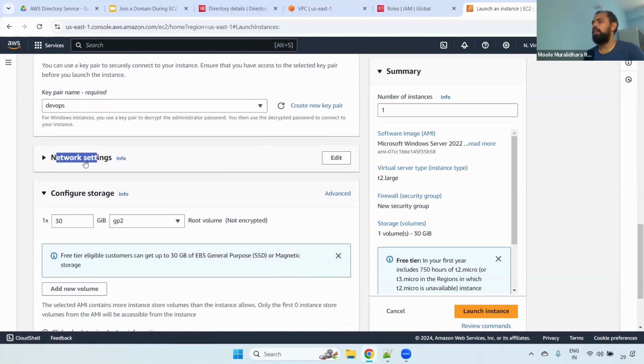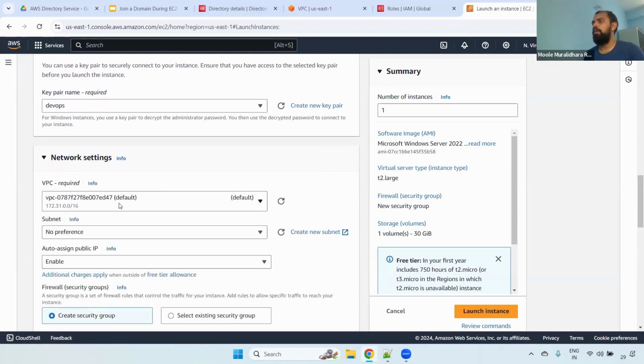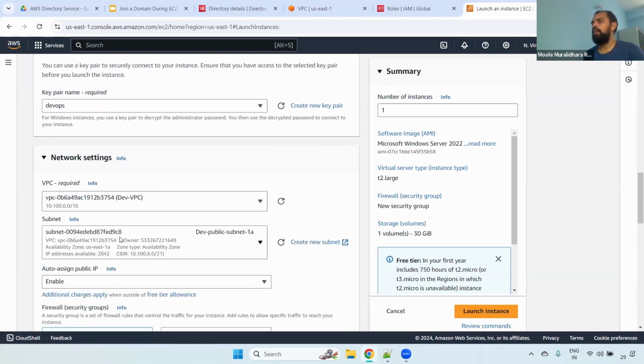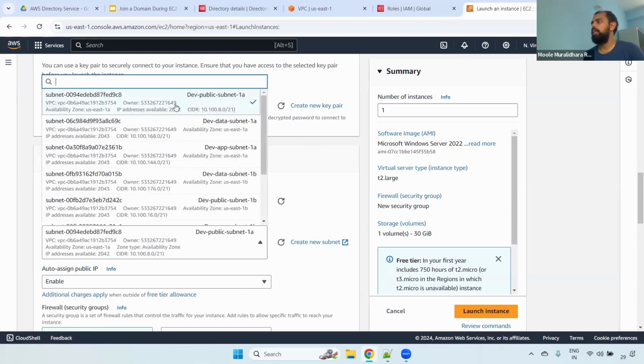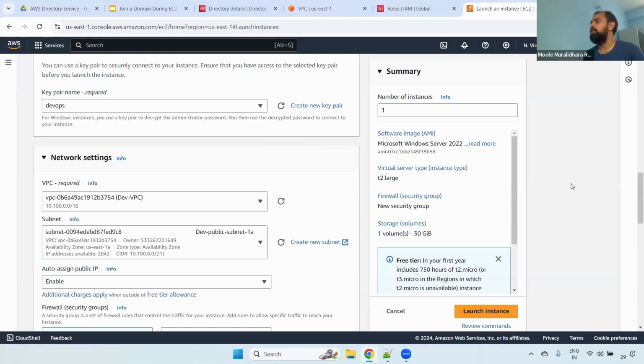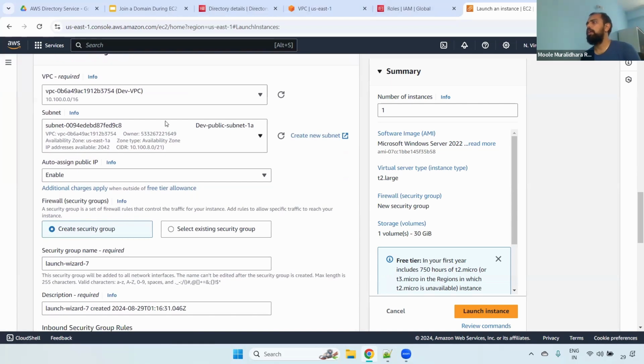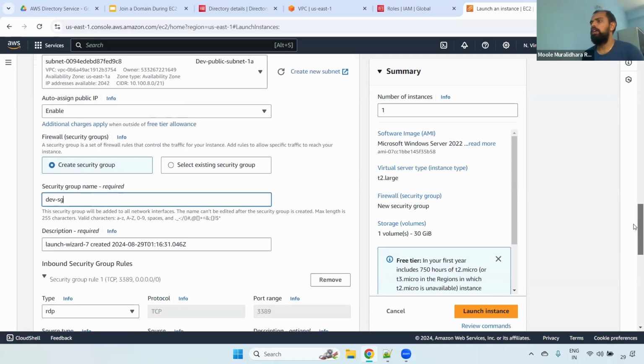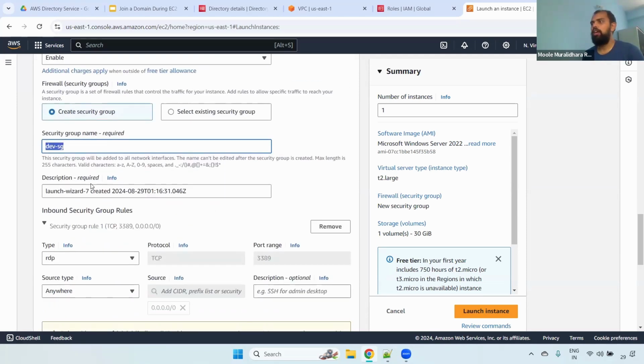And here, most important, where you want to create the particular server. I'm selecting edit. I want to select dev, and then you can select the specific subnet. I'm selecting the public subnet because I need to connect. If I select the private subnet, I require client VPN. Currently, we don't have any client VPN, that's why I selected the public one. Auto-assign public IP is fine. Here I'm giving the security group name dev-lc, and I'm allowing a specific port number, that is 3389. That is RDP, right? RDP port number is 3389.